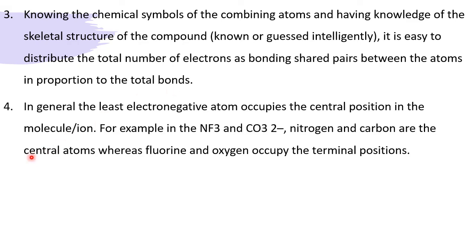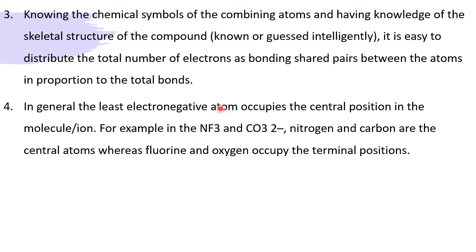In general, the least electronegative atom occupies the central position in the molecule or ion in the Lewis structure. For example, NF3: F is most electronegative, N is less. So N will take the center place, and around the N, 3 F are there.